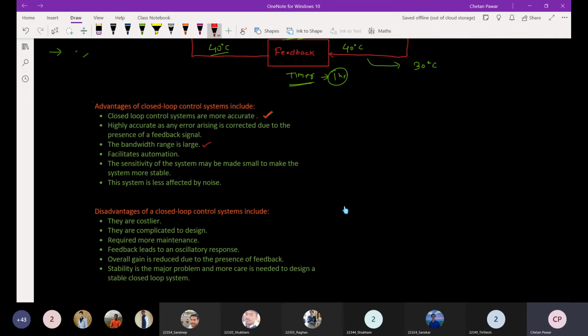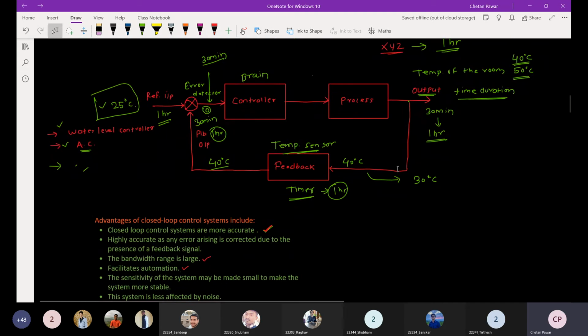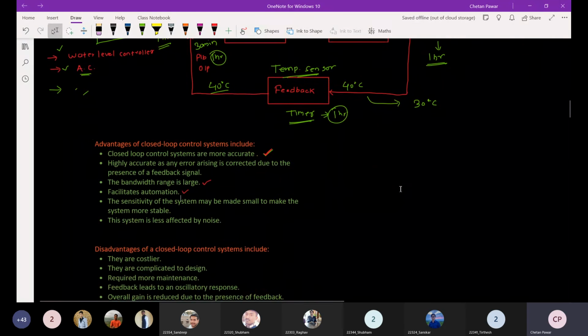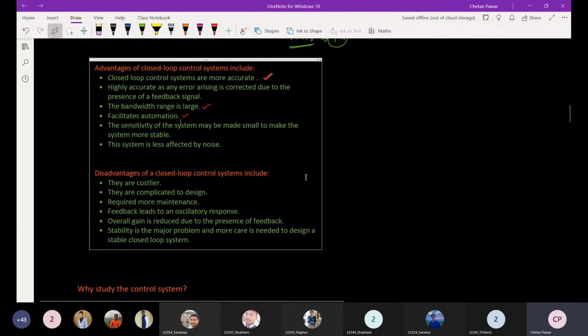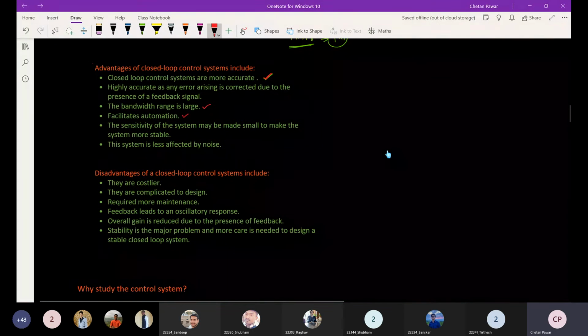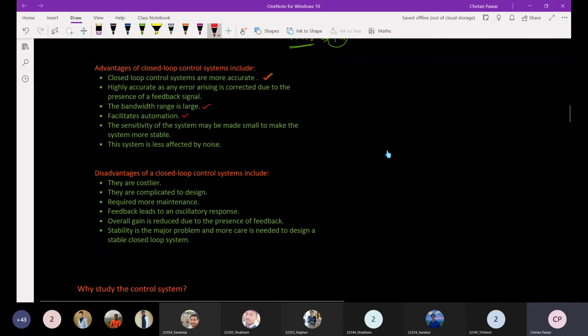Then it facilitates automation. There is no manual system; all things are controlled automatically, so we don't care about any manual sensing mechanism. Then the sensitivity issue we will also discuss in detail.